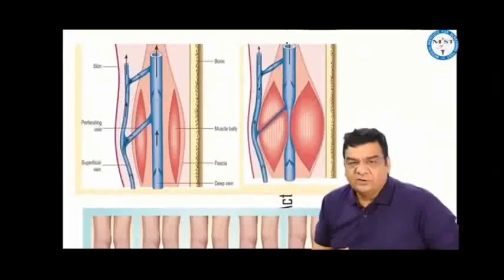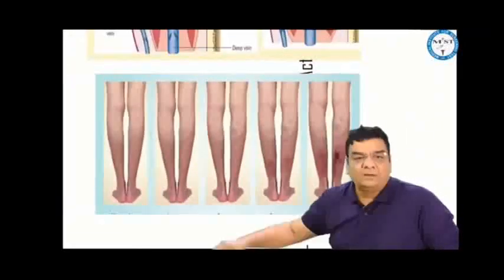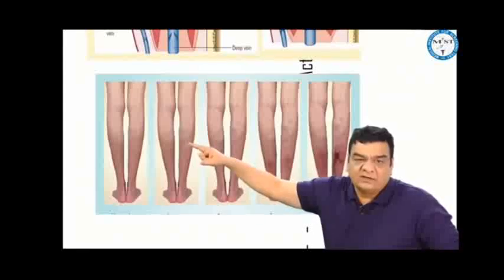If more blood comes into the superficial veins, they will become abnormally dilated and tortuous, and this can lead to pooling of blood in these veins. Initially, this is supposed to be normal. These are simple reticular veins or telangiectasias. These are frank varicose veins.